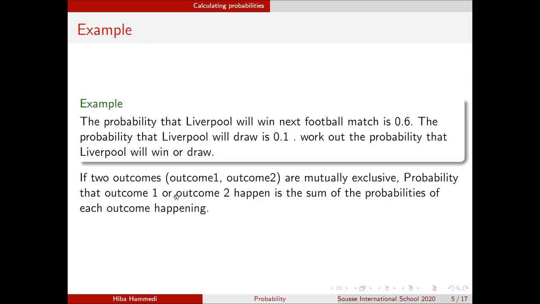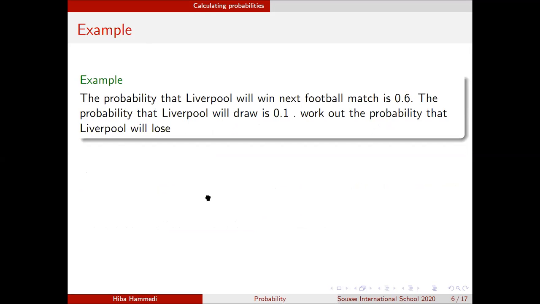So I just need to add the probability of the first outcome to the probability of the second outcome. So the probability that Liverpool will win or draw is equal to the probability of the team winning, which is 0.6, plus the probability of the team drawing, which is 0.1, and that will give you 0.7. So this is a very important rule that you need to remember. For two outcomes that are mutually exclusive, the probability that one of them will happen is equal to the sum of the two probabilities. So you need to remember it like that.